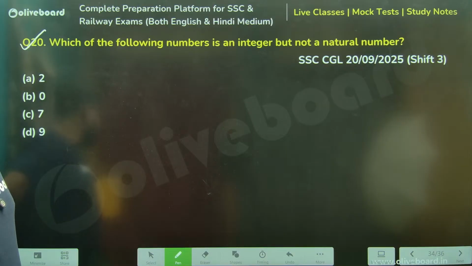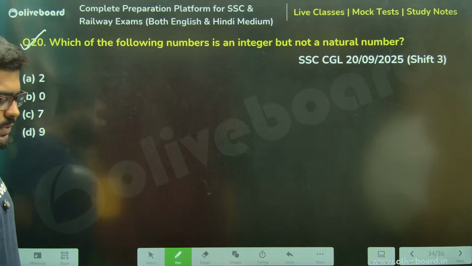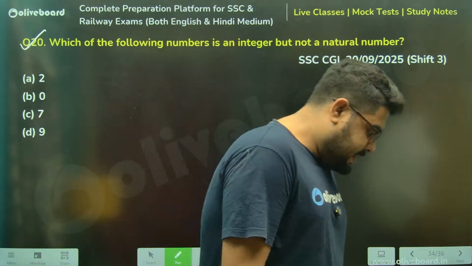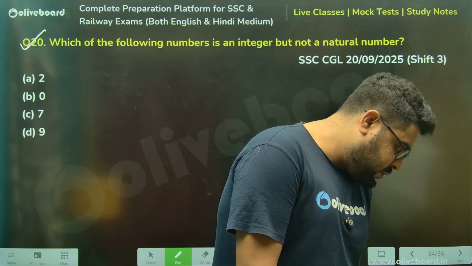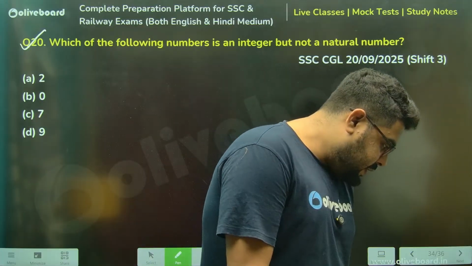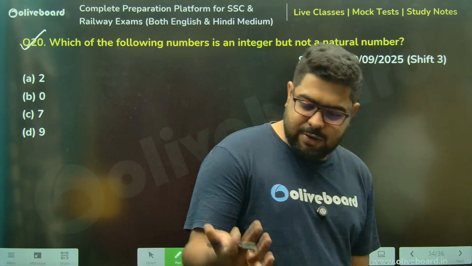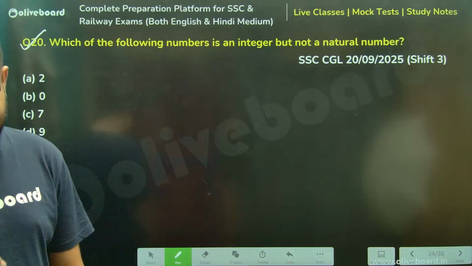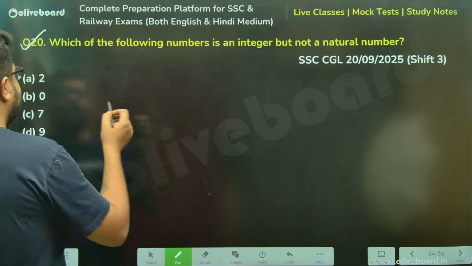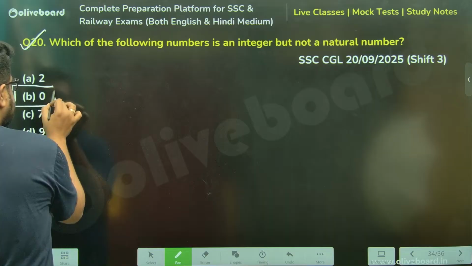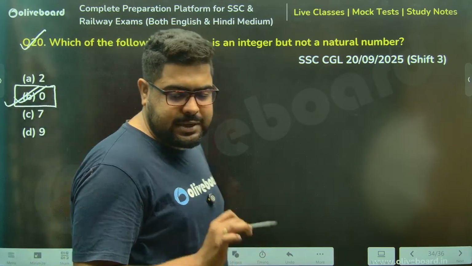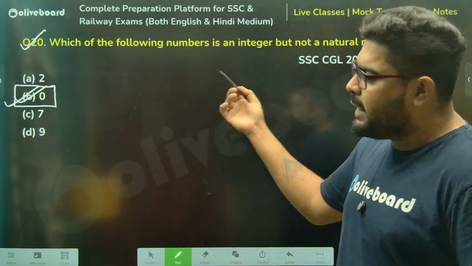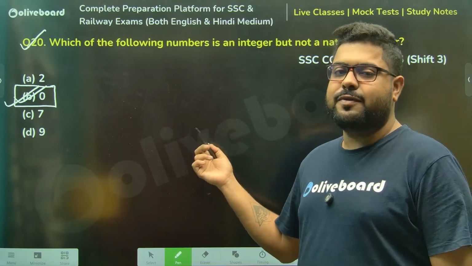Which of the following numbers is an integer but not a natural number? Anyone, sir? I got my first answer from Sania, if I'm not wrong. Not natural number, sir. 0 is an integer. Everything is part of integer. But sir, 0 is not part of natural number. That's your answer. You see, if you know, it's hardly a 10-second question.